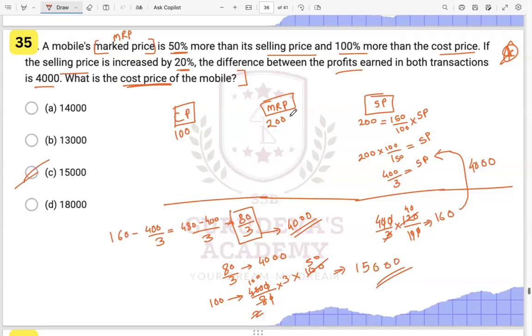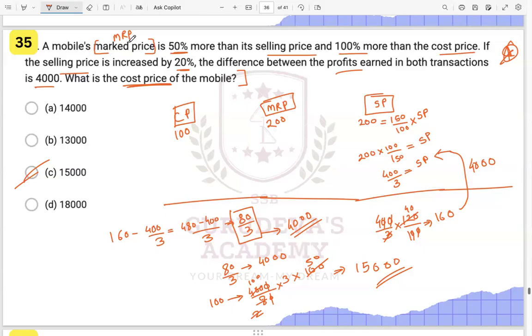I will explain it again, okay? Just understand this type of question very carefully. This is saying the mobile's marked price is 50% more than the selling price and 100% more than the cost price. Okay. So we have the cost price. Let us take it as 100. Right. Now what are they saying?